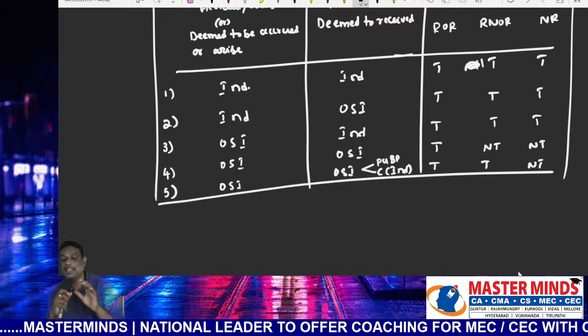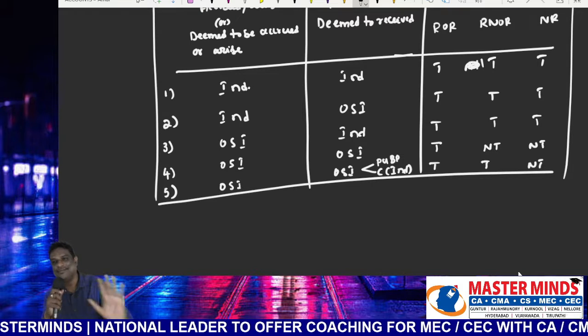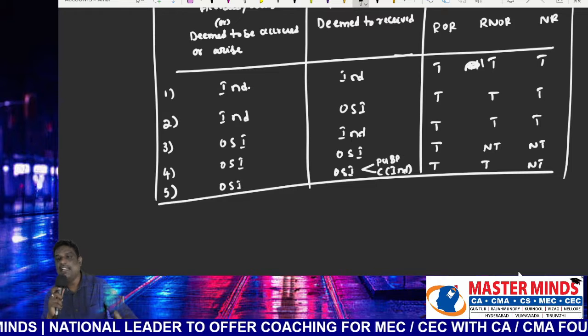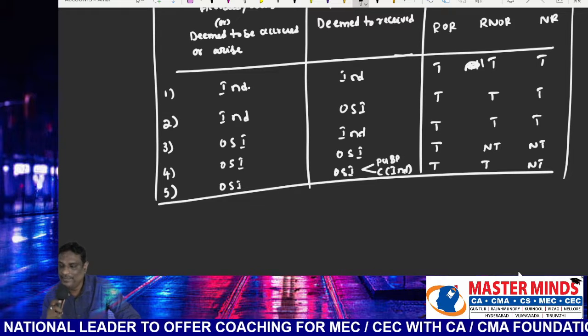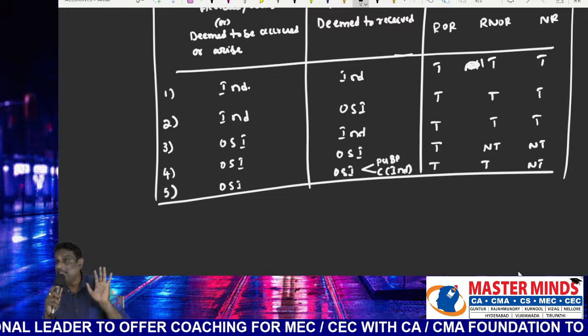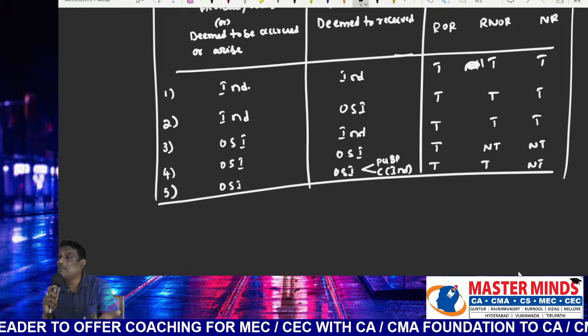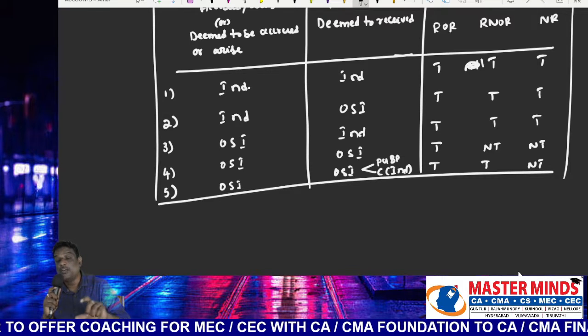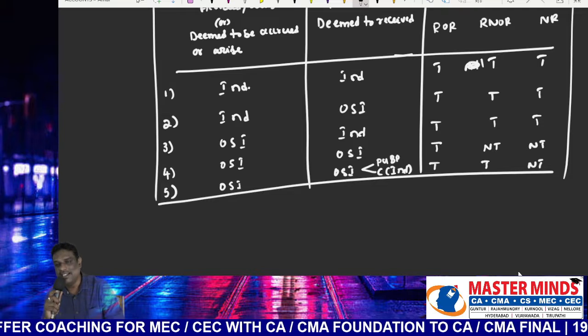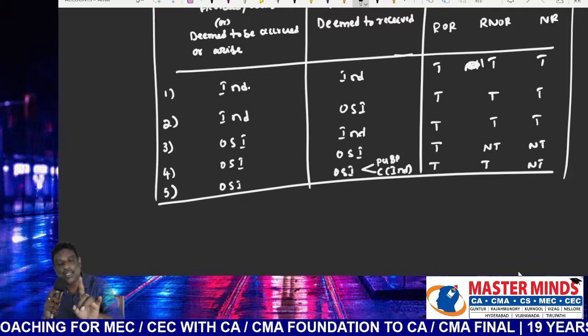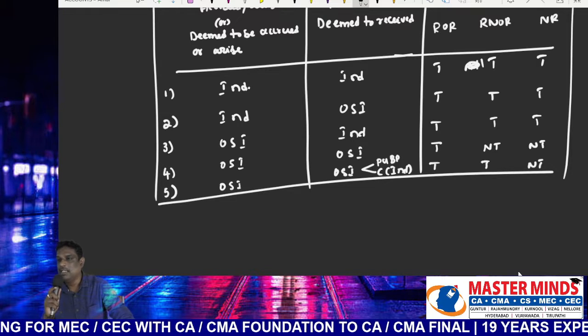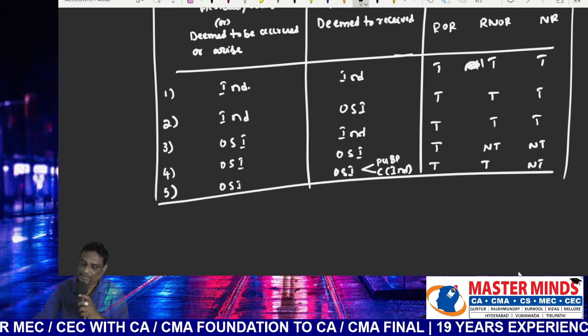That is different from the previous one. If it is not a PGBP income, then it is taxable only in the first case. If the control is also located outside India, then also it will be taxable only in the first case. One of the important points.